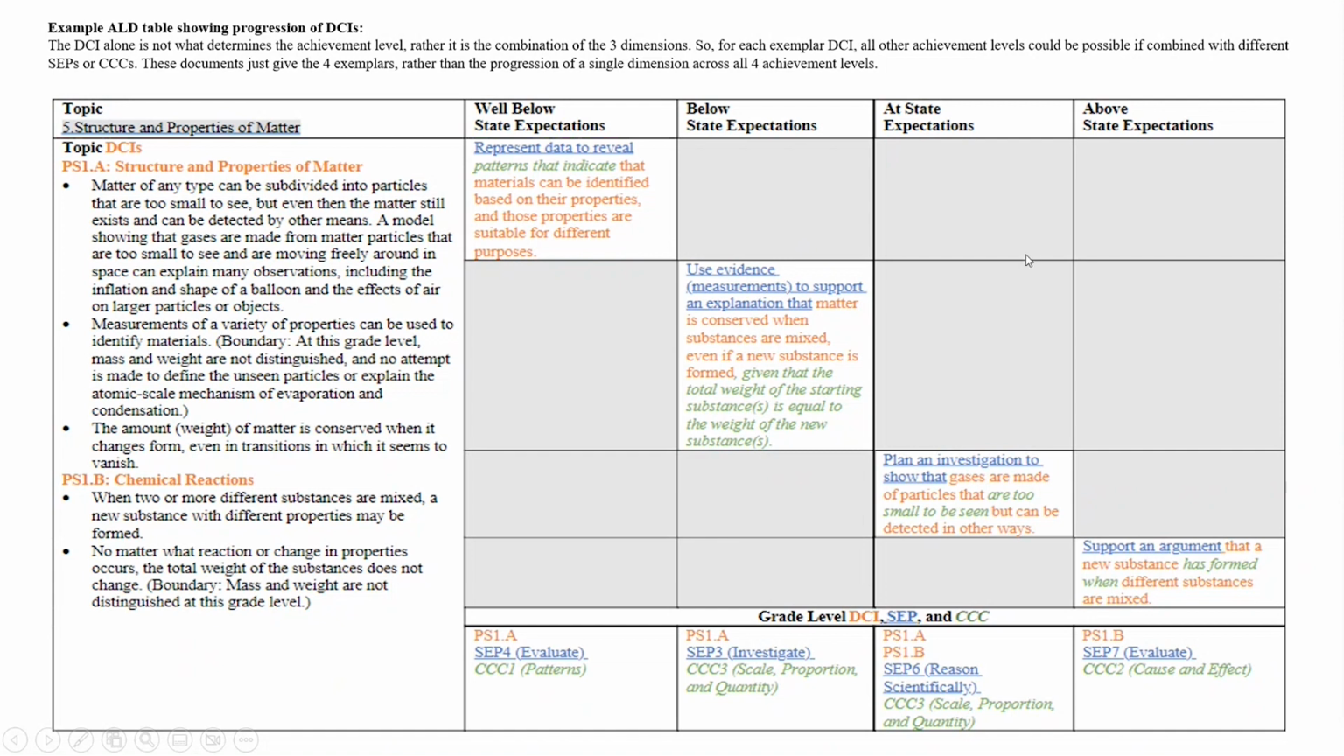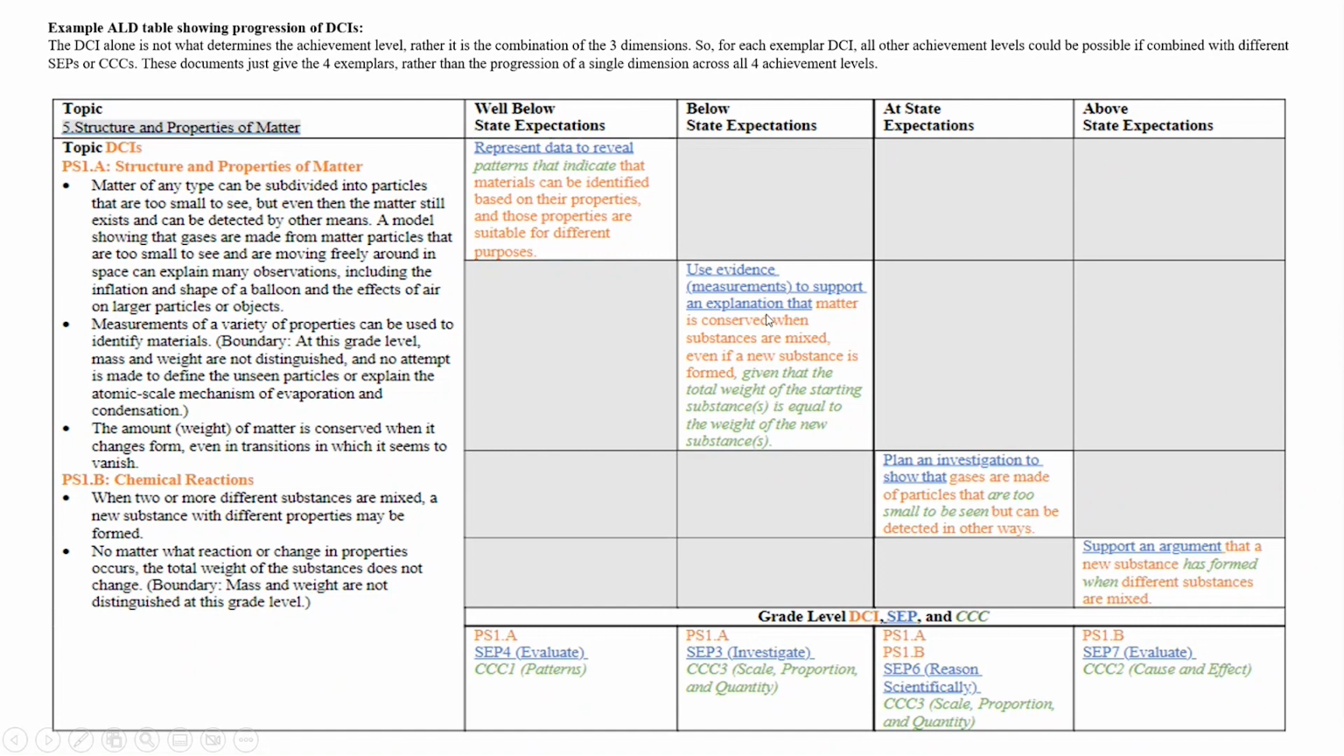And then once again, crossing the threshold into the student that is performing above state expectations, a task at that level may include something like supporting an argument that materials can be identified based on their properties, and those properties are suitable for different purposes. And that may be in the format, say, of a constructed response item that the student would have to get both points correct on to be considered above state expectations.